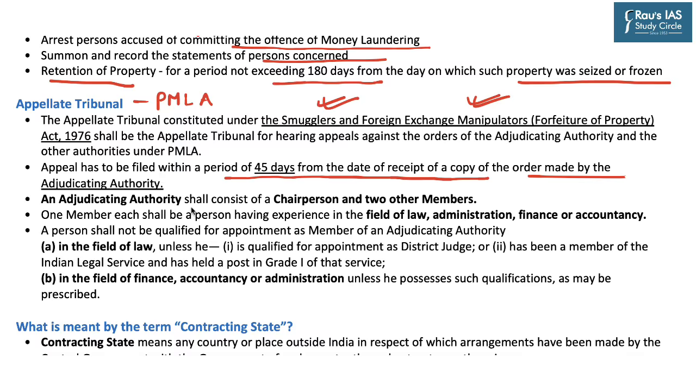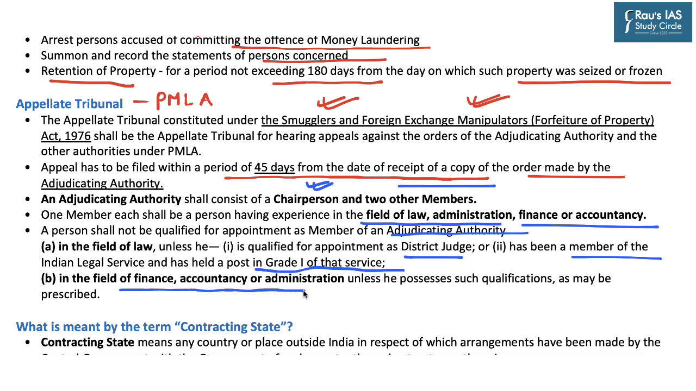And here adjudicating authority with respect to PMLA shall consist of a chairperson and 2 other members. Now 1 member each shall be a person having experience in the field of law, administration, finance or accountancy. Now for a person to be appointed as a member of an adjudicating authority from the field of law, he must be qualified to be appointed as district judge, or such person must have been a member of the Indian Legal Service and has held a post in grade 1 of that service. And regarding other member in the field of finance, accountancy or administration, they must possess certain qualifications which is prescribed by the central government.